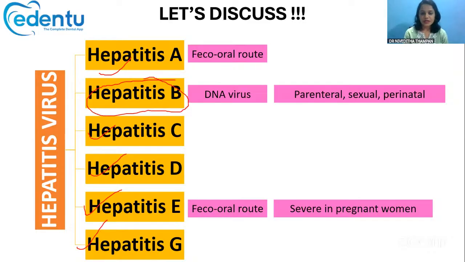The hepatitis B is the one which is known to cause all the serious diseases in human beings. And hepatitis A and E usually get transmitted through the fecal-oral route, whereas B usually gets transmitted through the parenteral, the sexual or the perinatal route.